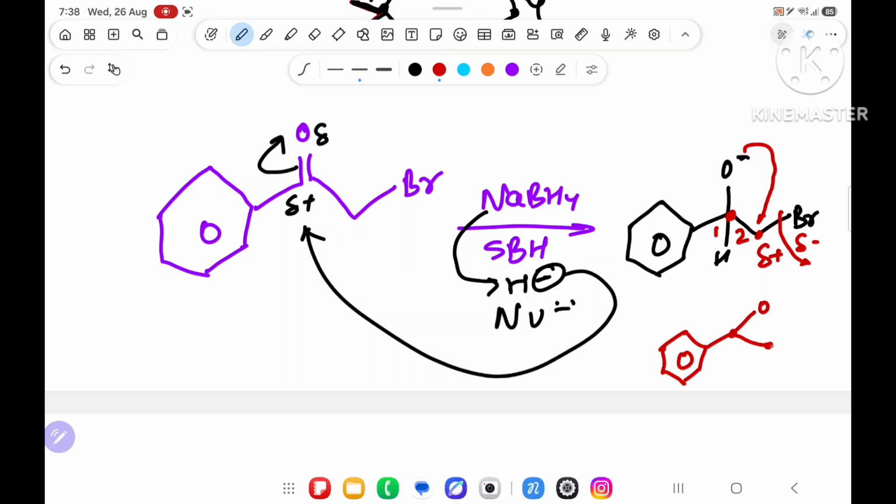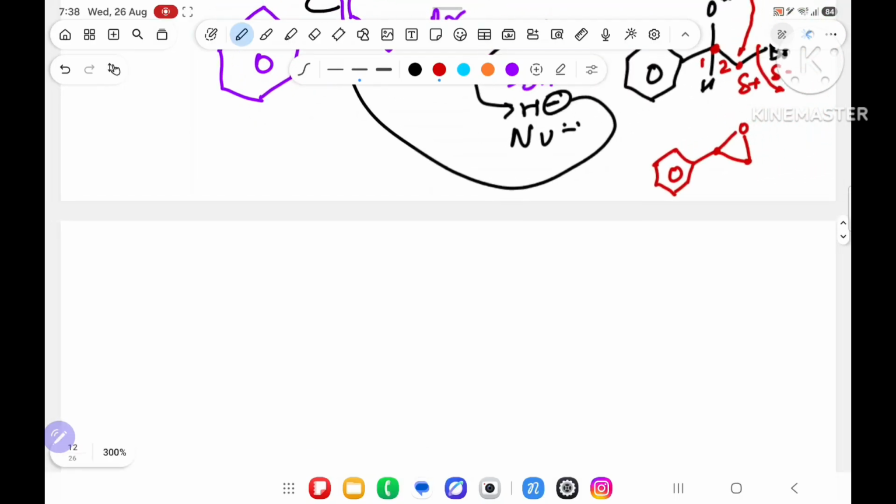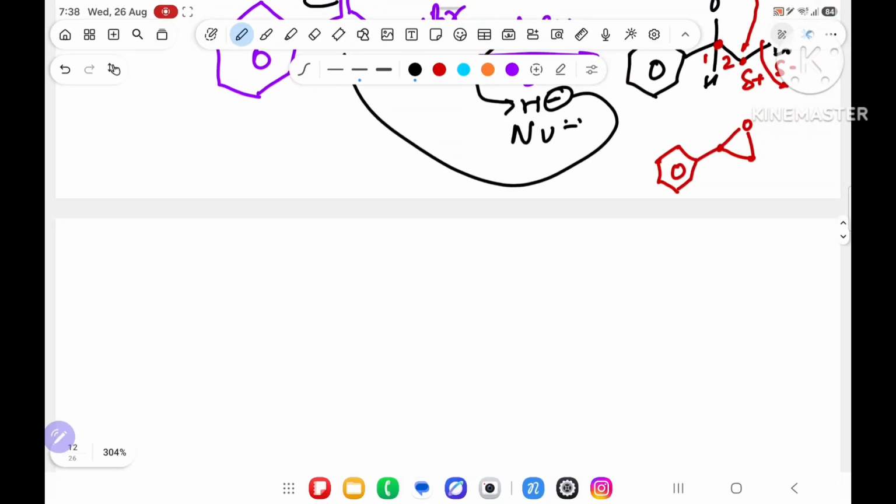One oxygen is attached with two. This is the answer coming. I hope you are understanding. Yes sir, we understood a little bit about Grignard reagent. You have to understand more. Then you will see Grignard reagent in one shot, which I have dictated in approximately 1 hour 40 minutes.